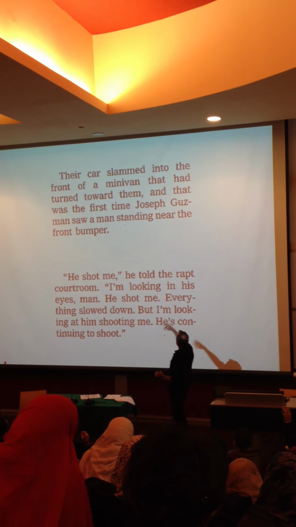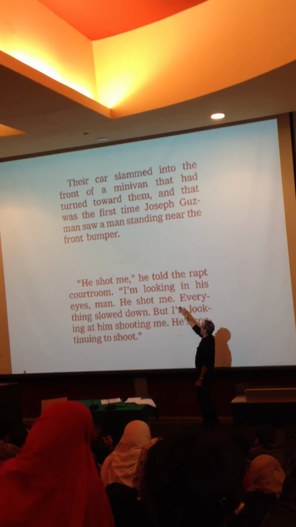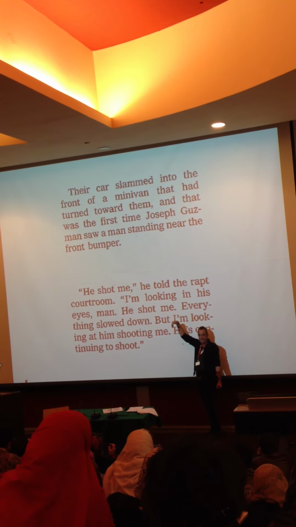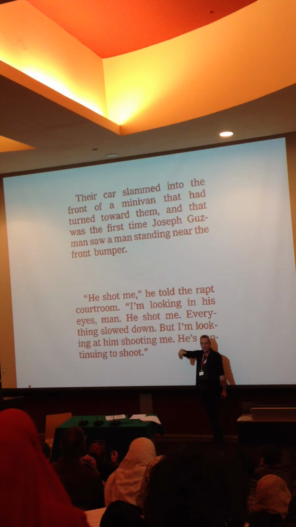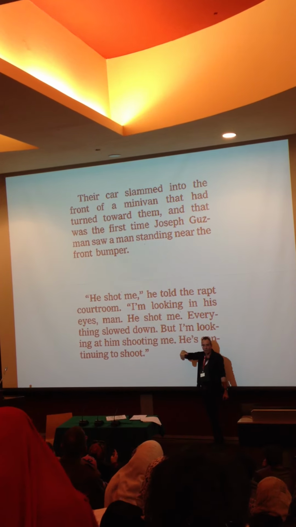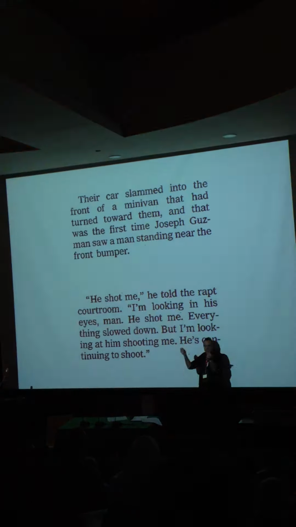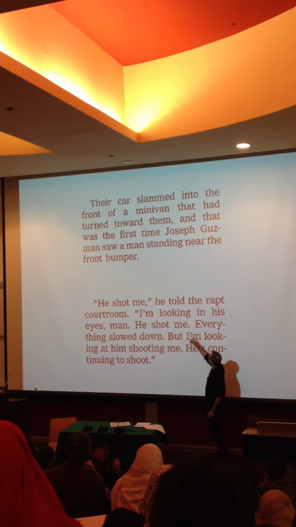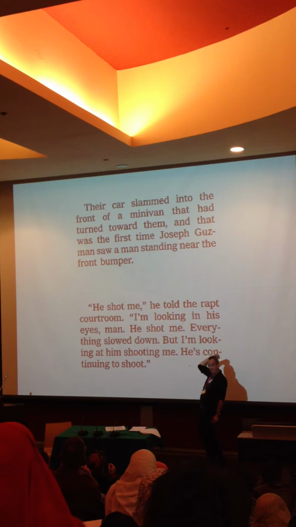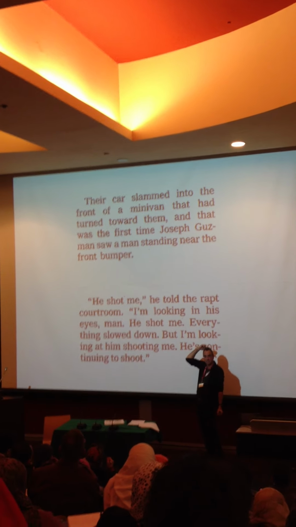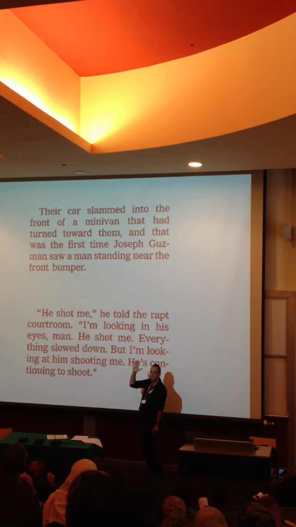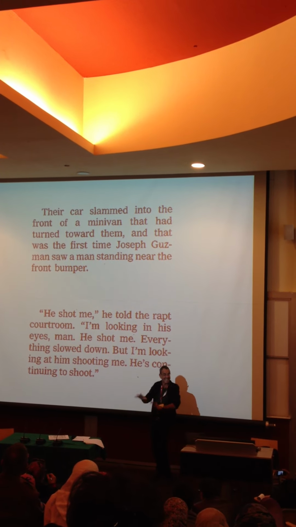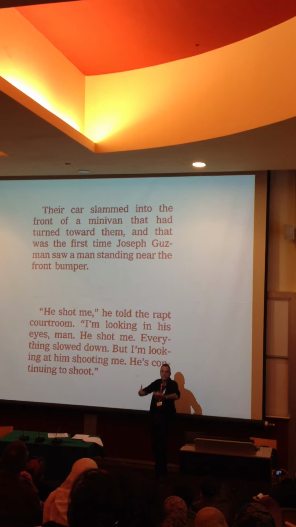He told the boy, I'm looking in his eyes. What tense? Present. And its progressive aspect. Why? Because he wants you to imagine time passing, and I'm looking in his eyes, man, and he shot me back to the past. So you see how he's moving backwards and forwards. Everything's slowed down. That's exactly what he's trying to create, the sense of slowing down.